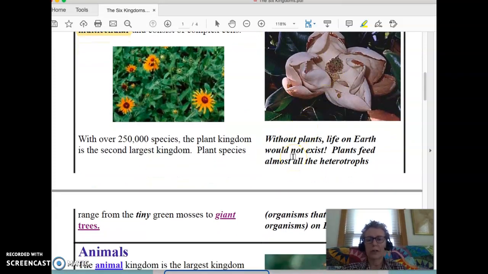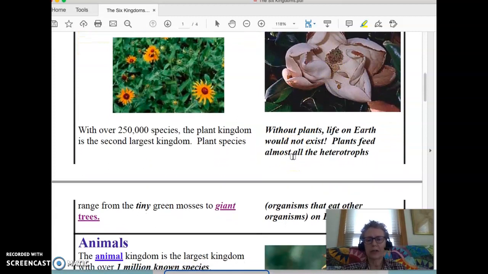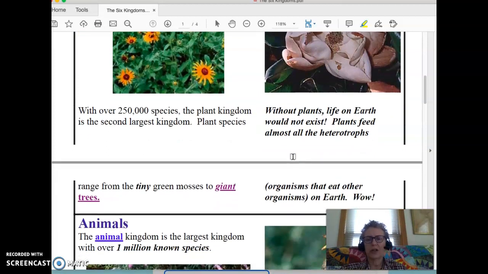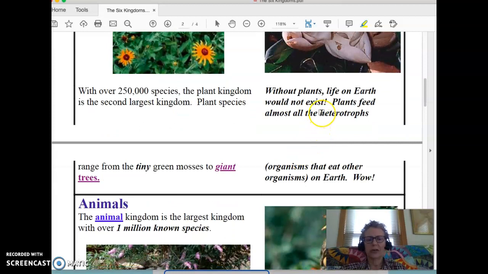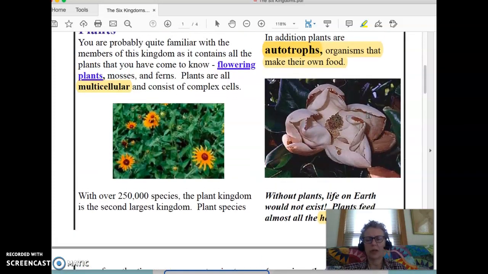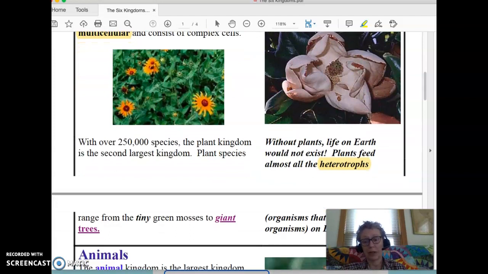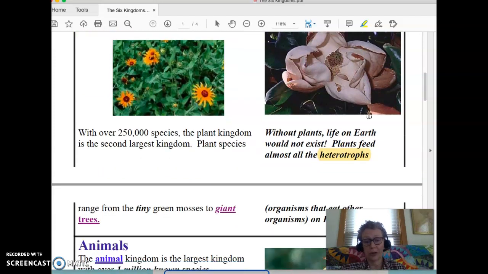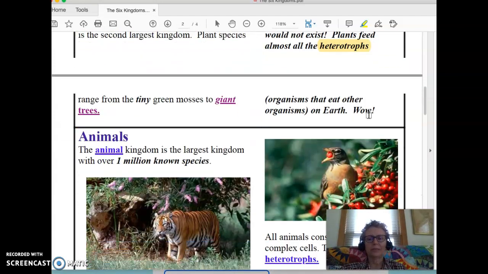Without plants, life on Earth would not exist. Plants feed almost all the heterotrophs. So we need to figure out then what this word means. And I'll give you a hint. If autotrophs make their own food, you can probably guess how heterotrophs get their food. Heterotrophs are organisms that eat other organisms on Earth.